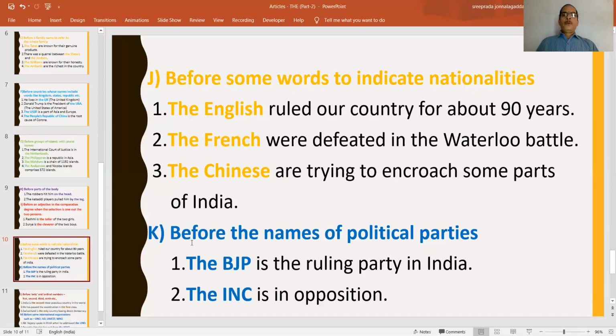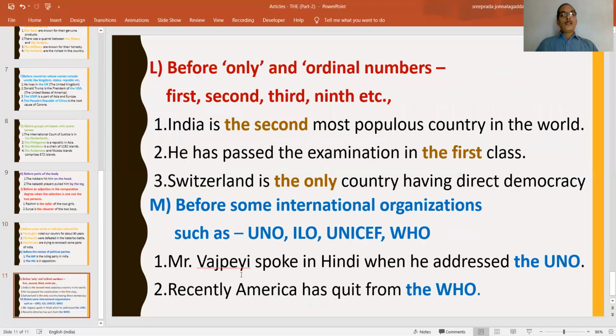Similarly, before the names of political parties, the BJP is the ruling party in India. The BJP we have to say, not BJP. Similarly, the INC, the Indian National Congress, is in opposition. So, like this, we have to use the before political parties also.